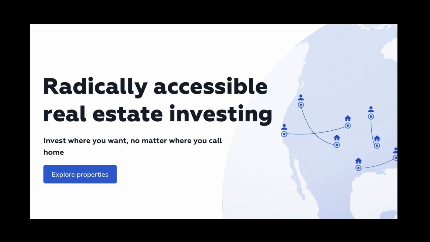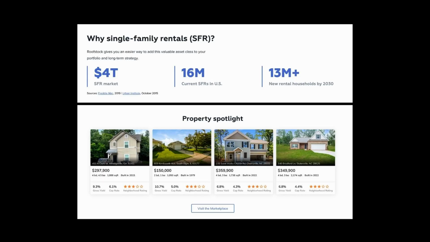Next, we have ROOFSTOCK. This platform allows you to invest in single-family rental properties that are already tenant-occupied. One of the pros of ROOFSTOCK is that it offers a level of expertise and support throughout the investment process, which can be helpful for those who are new to real estate investing. Another pro is that it allows you to invest in properties that are already generating income, which can provide a steady stream of cash flow.